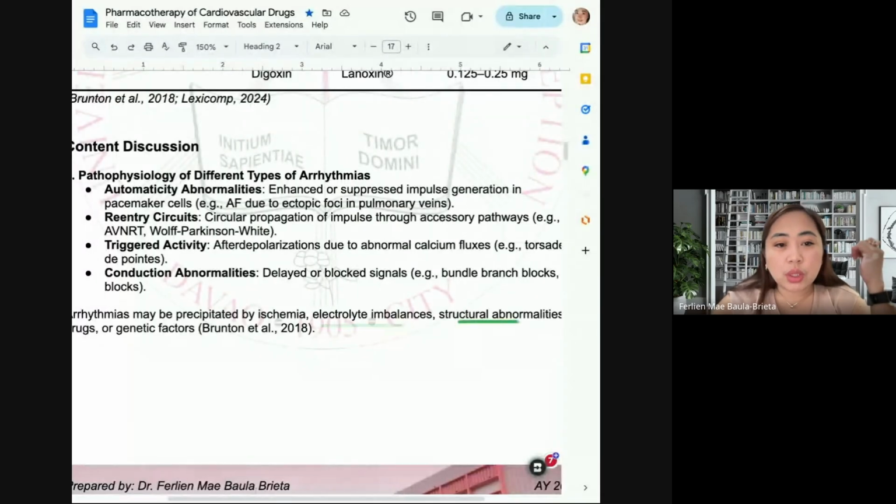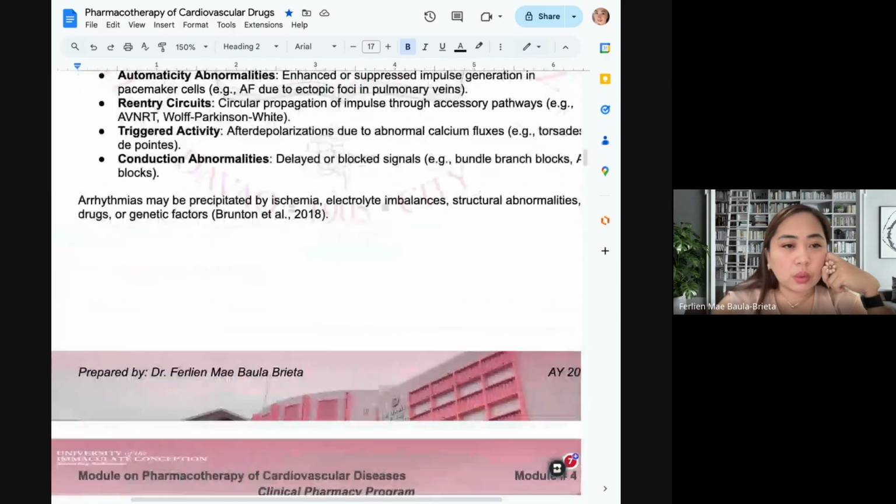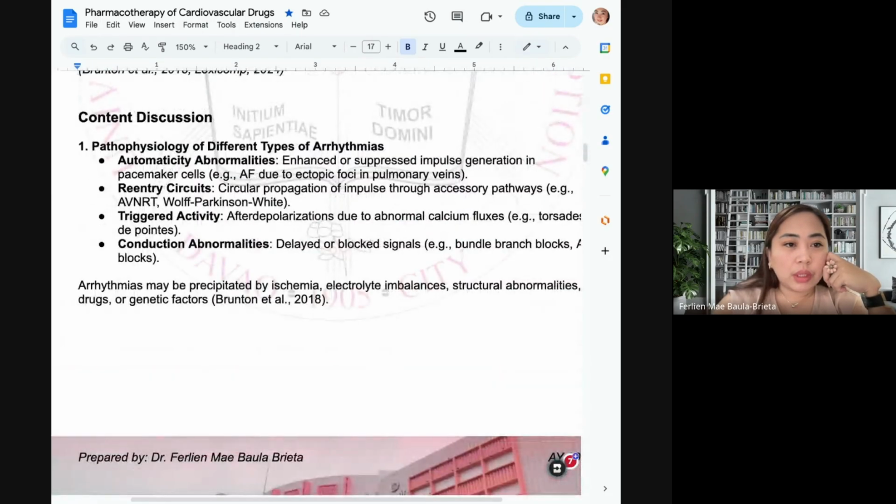This one, structural abnormalities, comes with a serious matrix and may start from childhood and even at birth. And then drugs also and genetic factors. Okay, so I will leave this part here for the pathophysio subject. Okay.